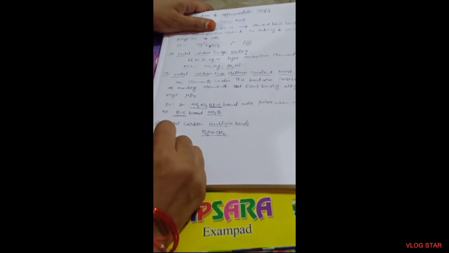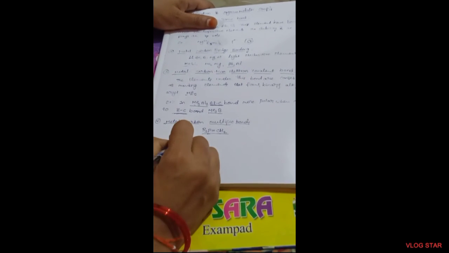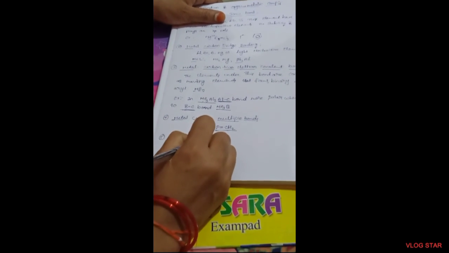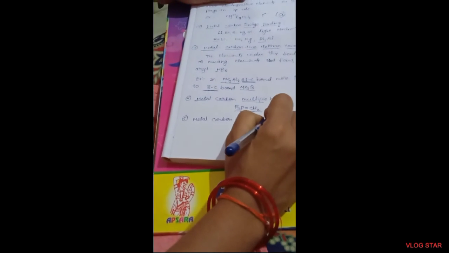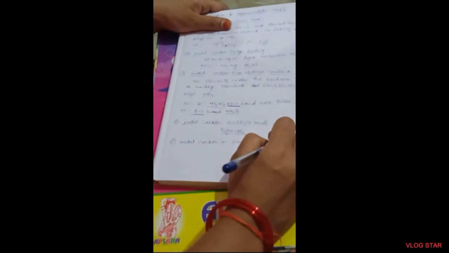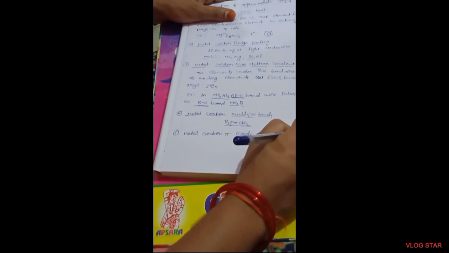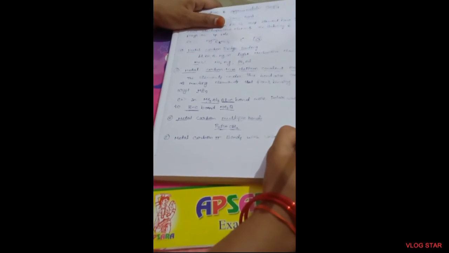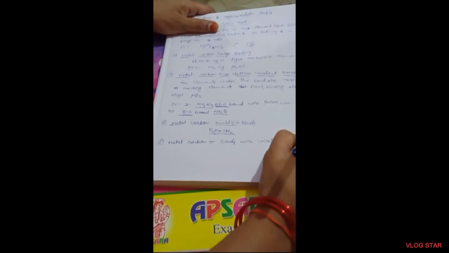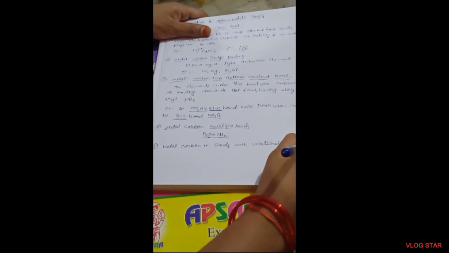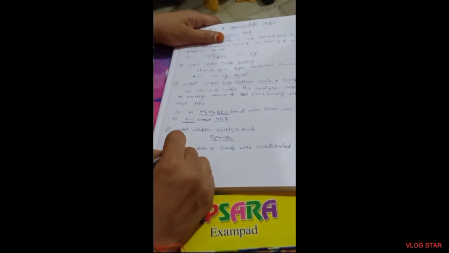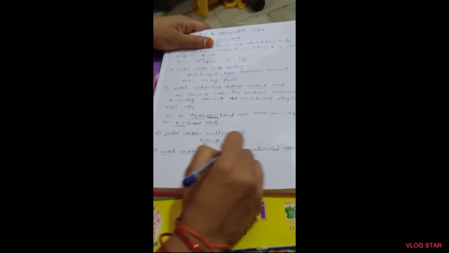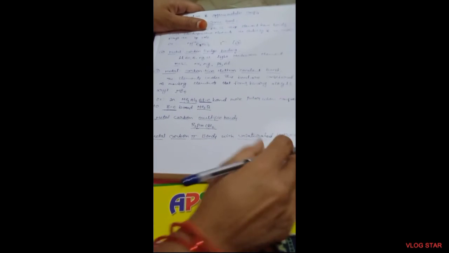Another one is metal carbon pi bonds with unsaturated hydrocarbons. The organic compounds formed by metal carbon pi bonds with unsaturated hydrocarbons.